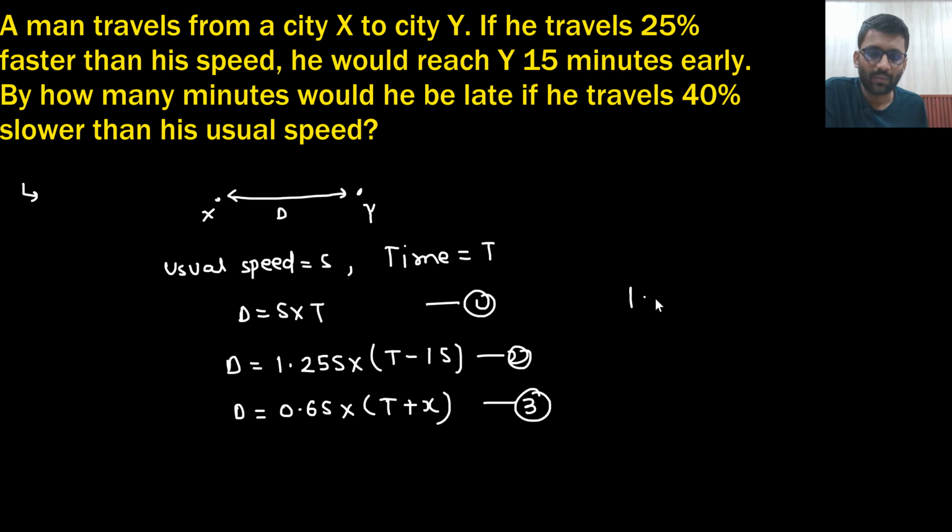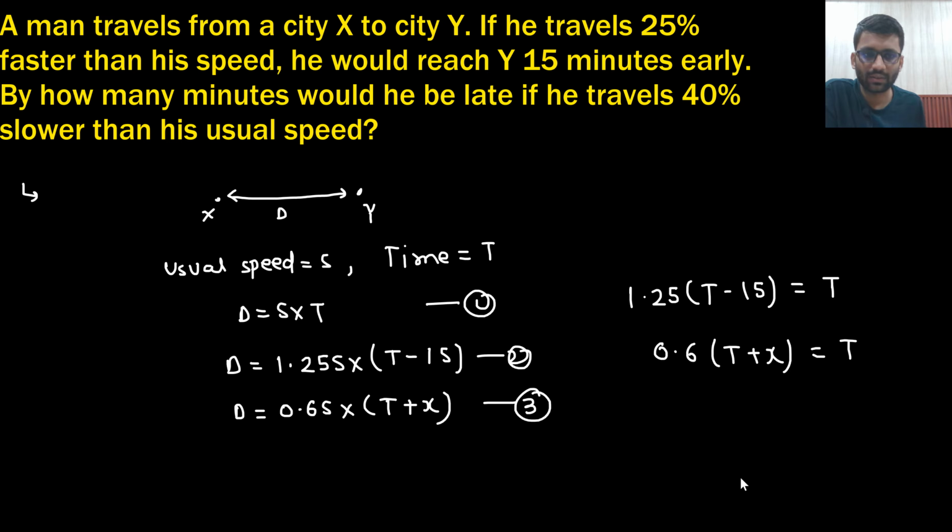So 1.25 into (t minus 15) is equal to t, right? And from equation 1 and 3, we will get 0.6 t plus x is equal to t.